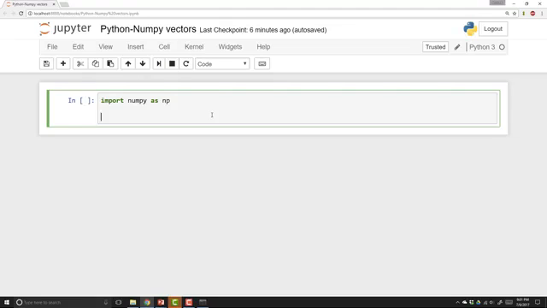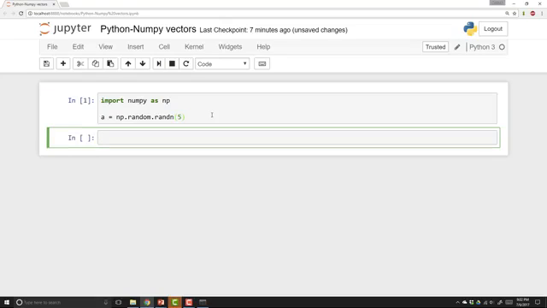To illustrate one of the less intuitive effects of Python NumPy, especially how you construct vectors in Python NumPy, let me do a quick demo. Let's say I set a equals np.random.randn(5). So this creates 5 random Gaussian variables stored in an array a.